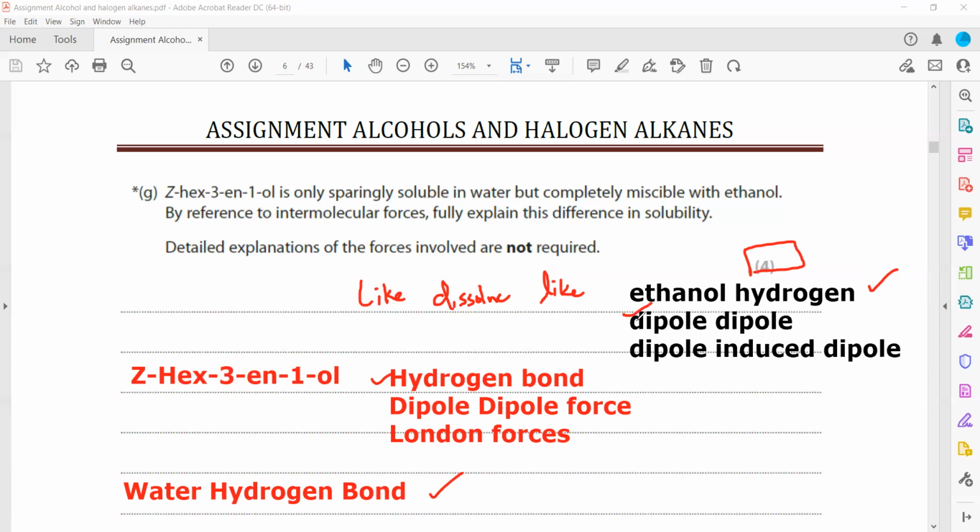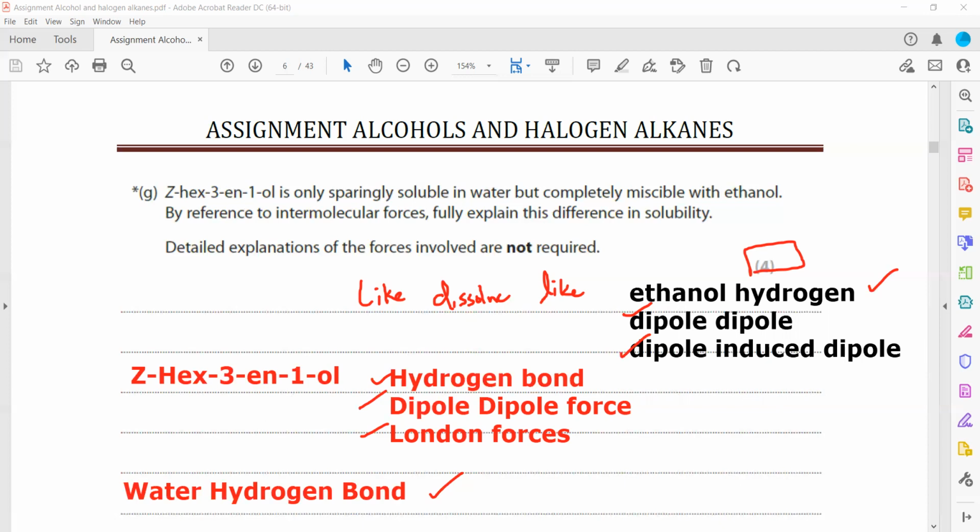But when dipole force is there in ethanol, it is there in hexene, even in case of water, but because hydrogen bond is much stronger, that's why it is not able to interact by dipole-dipole. And dipole-induced dipole force, due to the carbon chain, London force or dipole-induced dipole forces are also there. So you should mention the presence of two types of intermolecular forces such as van der Waals force and the